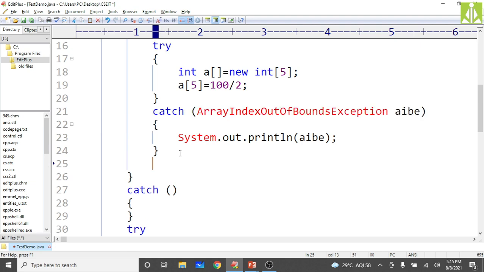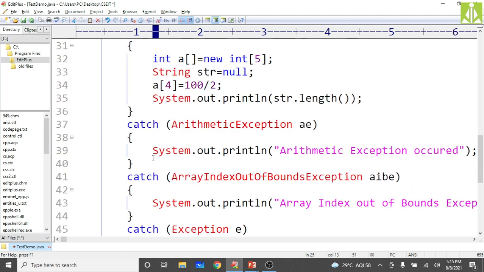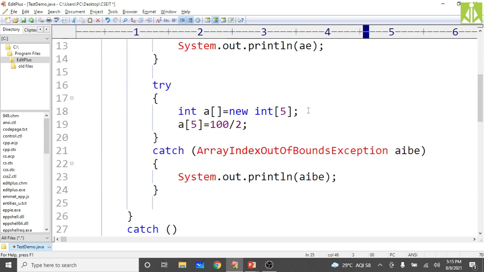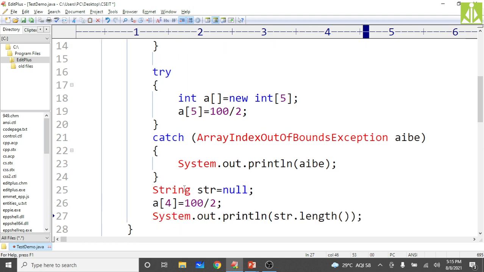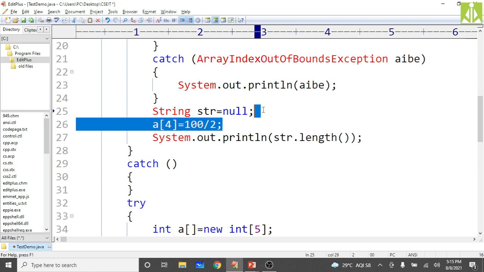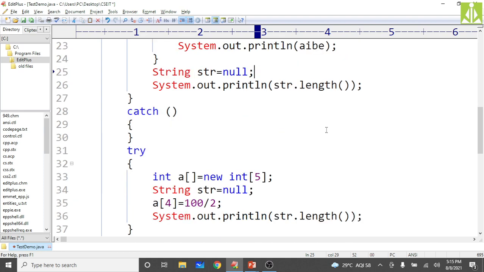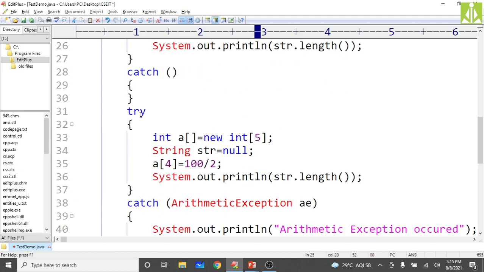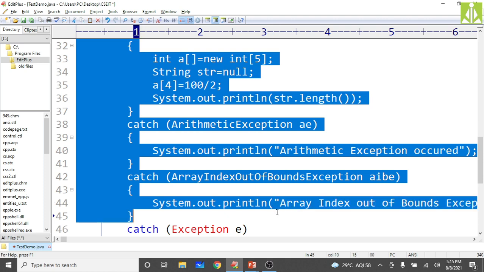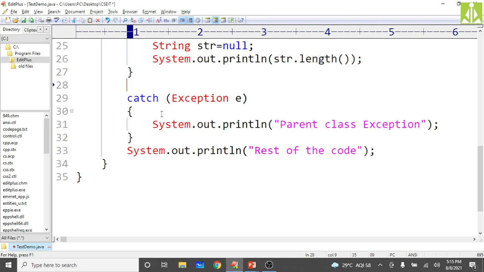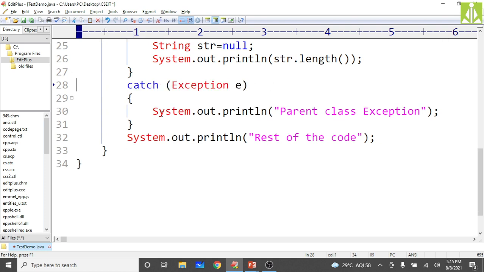Then I'm trying to generate one more exception, the null pointer exception, inside the outer try block. Only declare a string with null initialization and try to find out the length of that string. So this is a null pointer exception. For that, we have to take the help of the parent class catch block. The parent class catch block will handle the null pointer exception, and then we have the rest of the code.